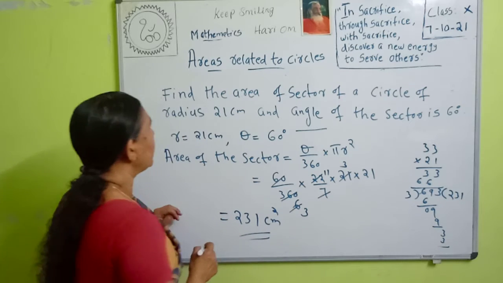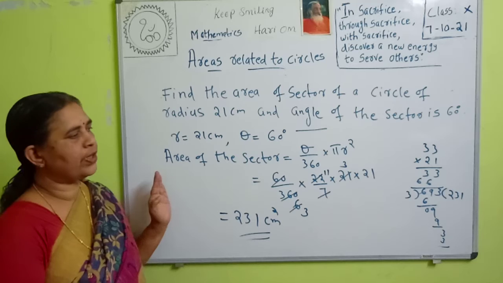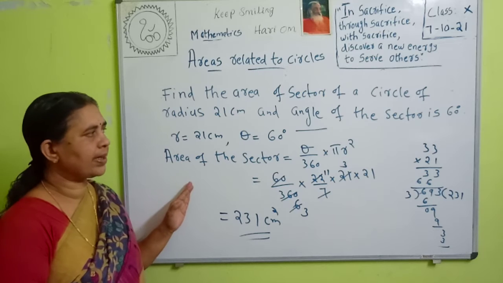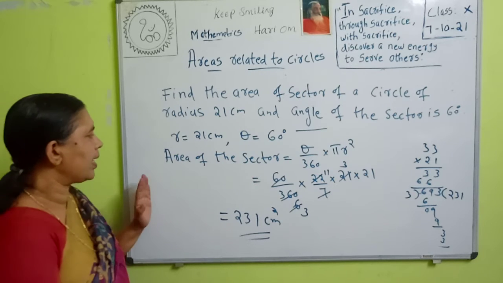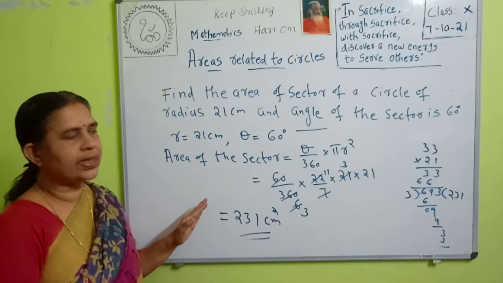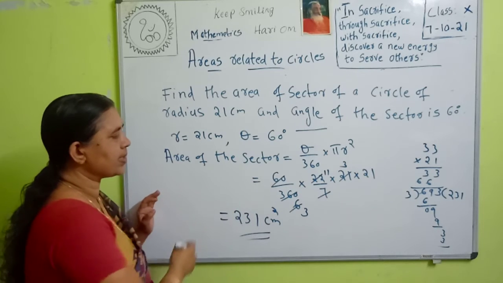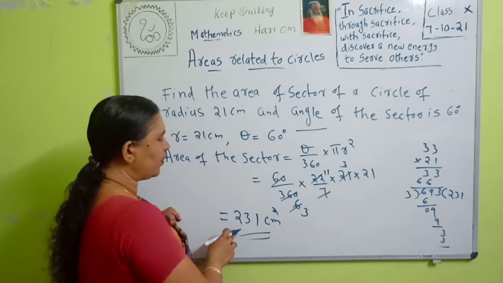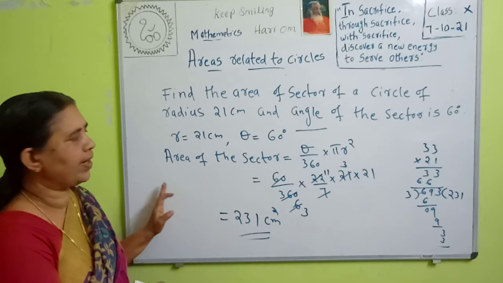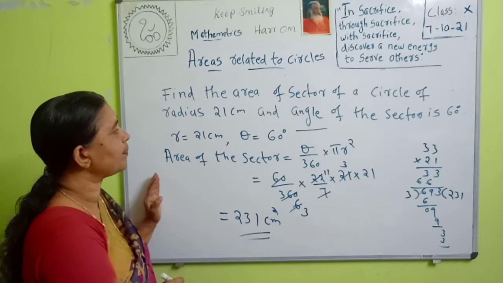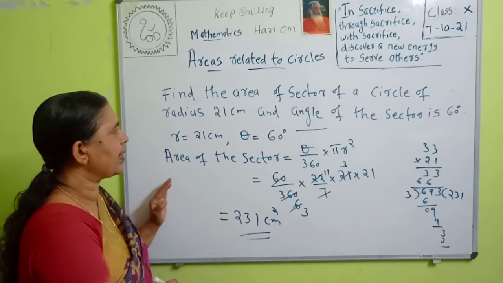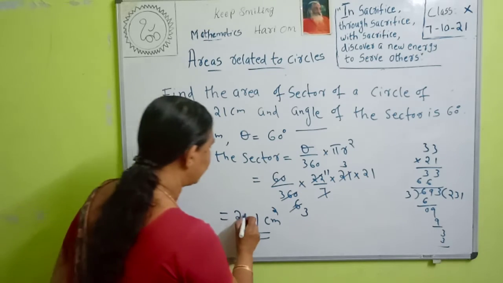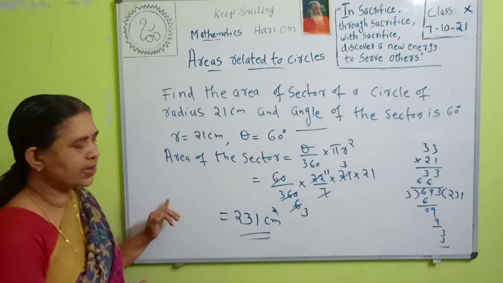Centimeter square. So the area of the sector of a circle of radius 21 centimeter: here the radius is 21 and the sector angle theta is equal to 60 degree. Therefore, area of the sector is equal to theta by 360 into pi r square, that is 60 by 360 into 22 by 7 into 21 into 21. Then it is equal to 231 centimeter square. So the area of the sector of sector angle 60 degree and radius 21 centimeter is equal to 231 centimeter square. Okay.